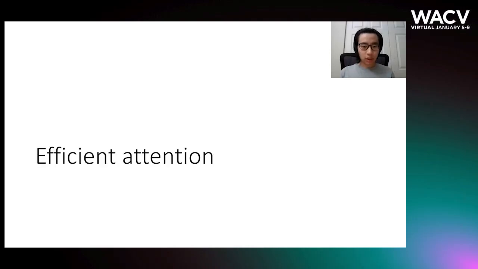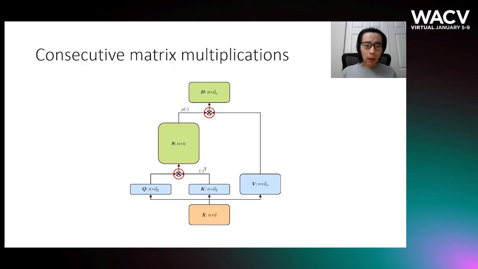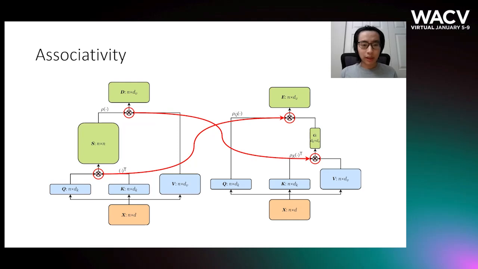Seeing this challenge, we propose efficient attention, which is a linearly complex attention module with the same representational power as dot product attention. Our core observation is that in dot product attention, there are two consecutive matrix multiplications. Therefore, we can utilize the associativity of matrix multiplication to switch the order of computation and massively reduce the size of the intermediate output and therefore reduce the complexity from quadratic to linear.